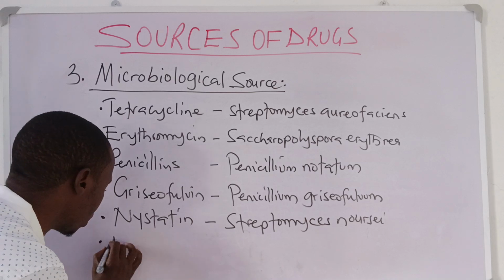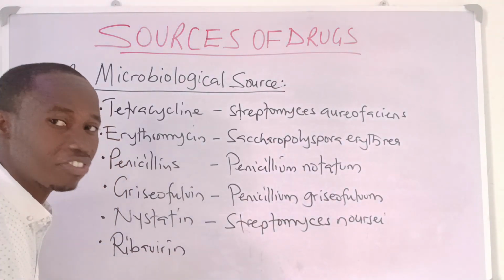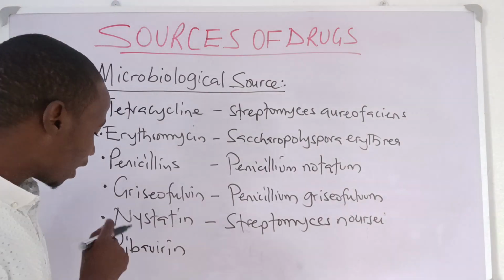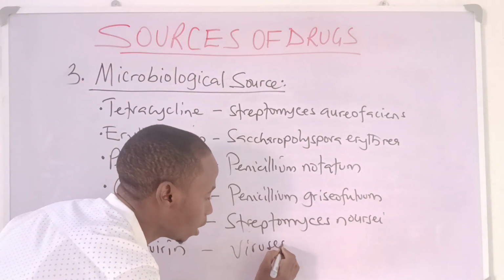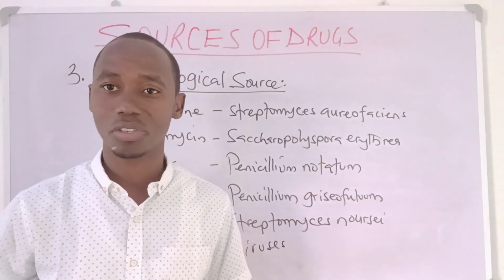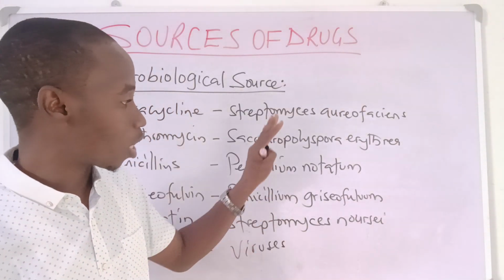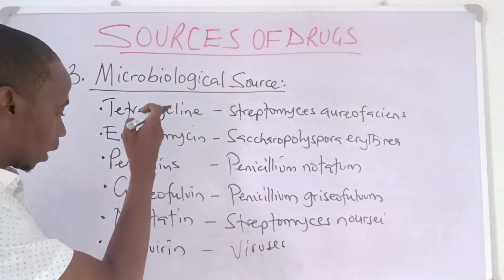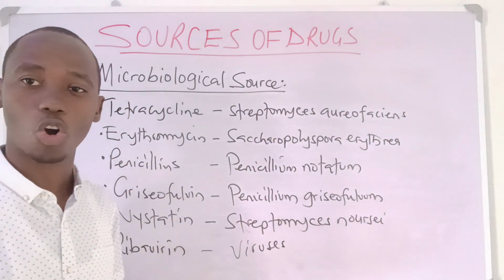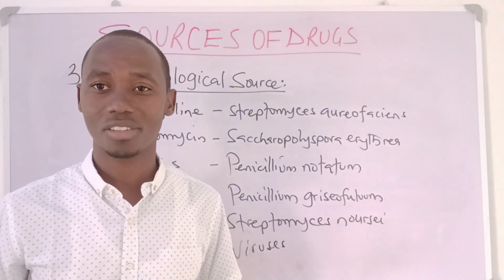Another example is ribavirin. Ribavirin, a well-known antiviral drug, is obtained from different viruses. What have we learned so far? We have learned that these microorganisms are mostly the ones producing their own killers that are collectively called the antimicrobial agents. Thank you so much and see you next time.